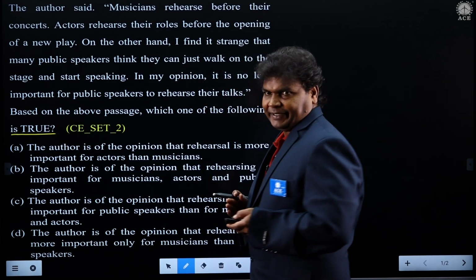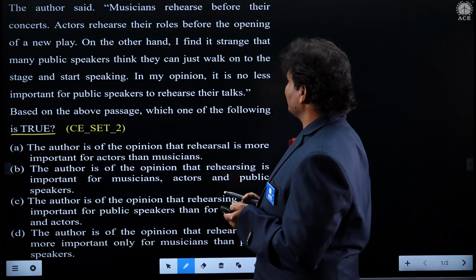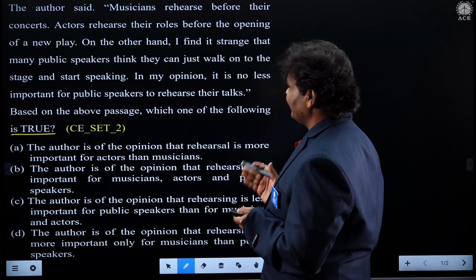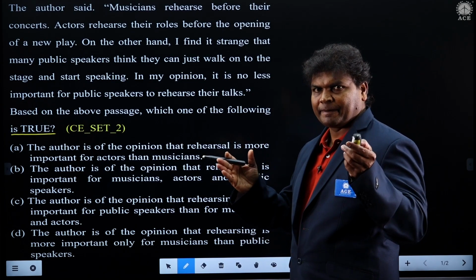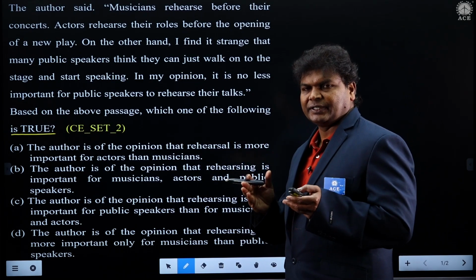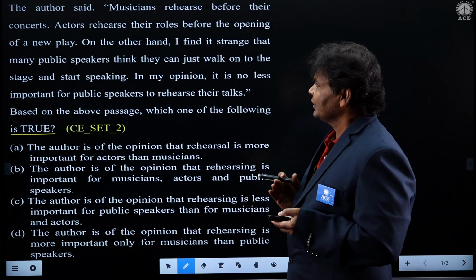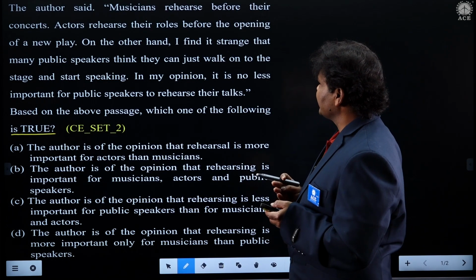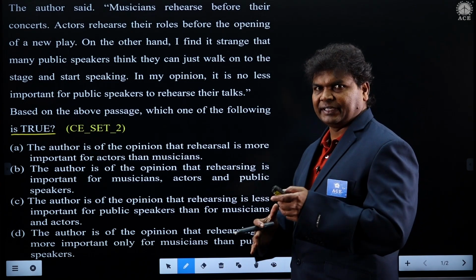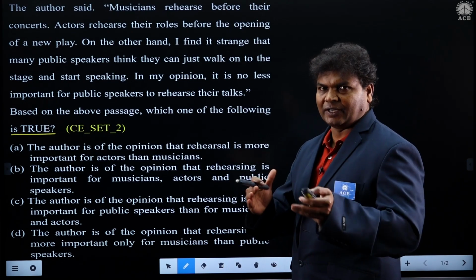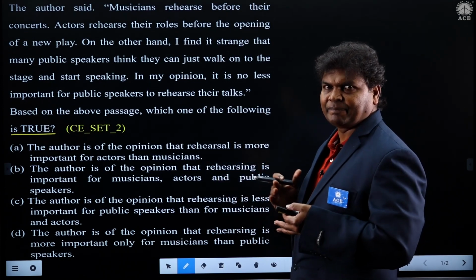The author said, musicians rehearse before their concerts. Concerts means some kind of music or plays. So the author said, musicians rehearse before their concerts. Even sports players and all, they have some kind of rehearsal before any event that takes place.